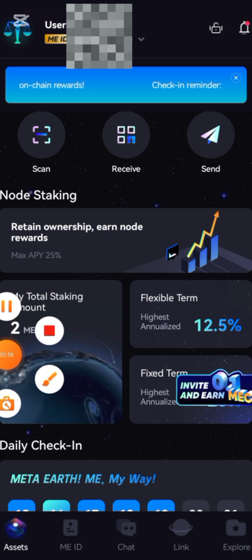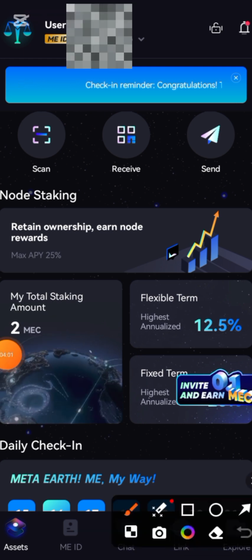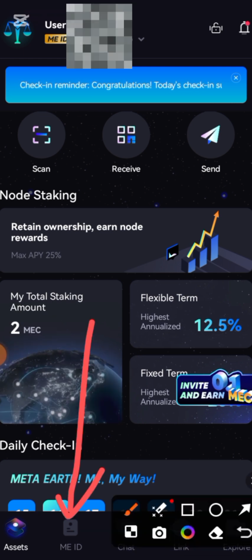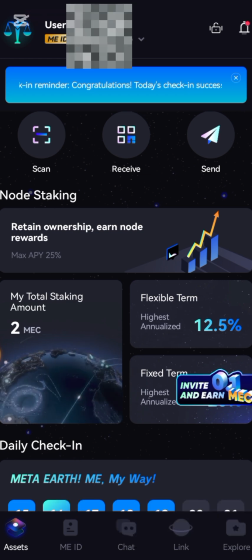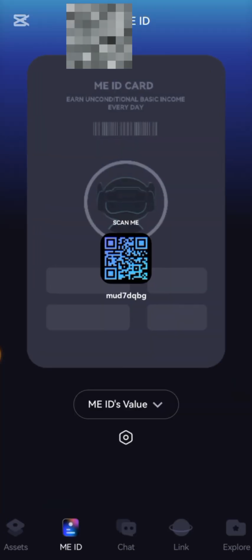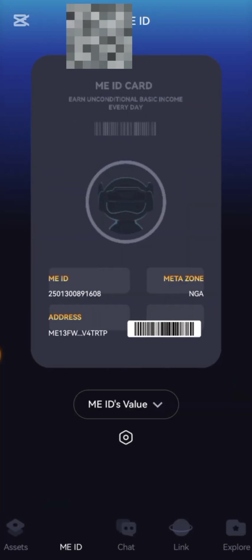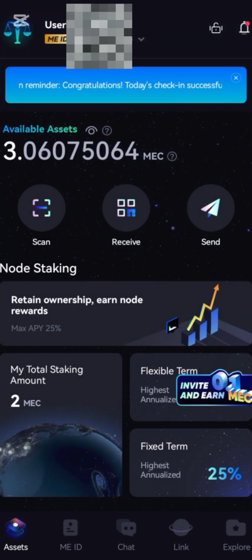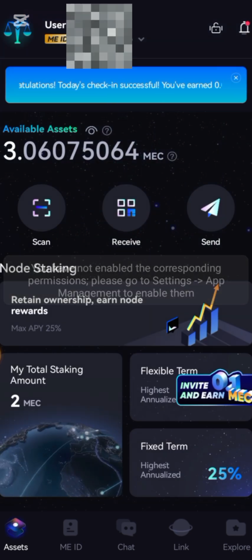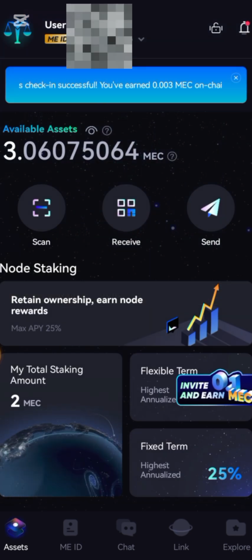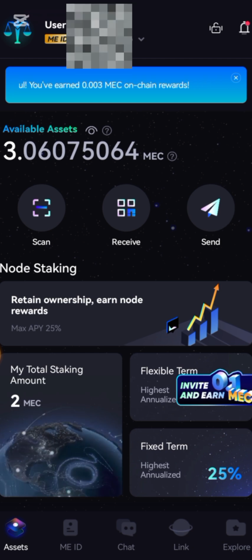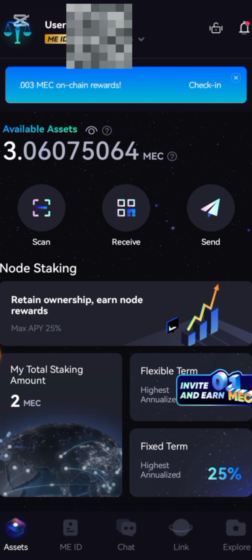When the registration process is done, you've now registered, you will come here, come to Me ID. Okay, if I click on Me ID, you're going to be seeing my ID card. This is because I have been verified. But if you're not verified, you're going to be asked to submit your NIN, voter's card, international passport, or driver's license. Now, not all of this, any of these can go. NIN slip is a no-no for them.